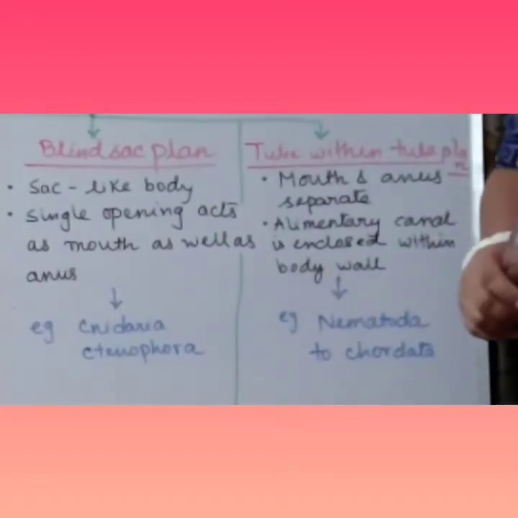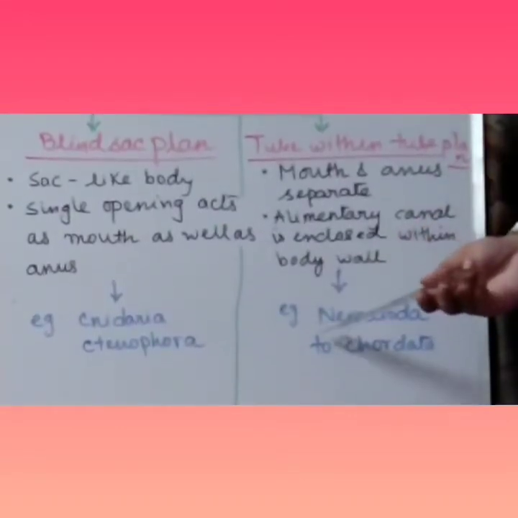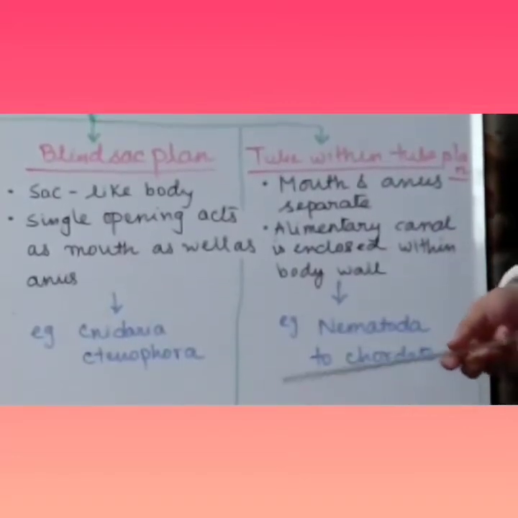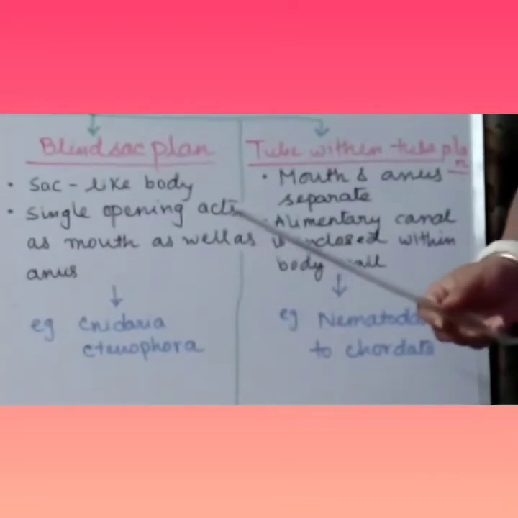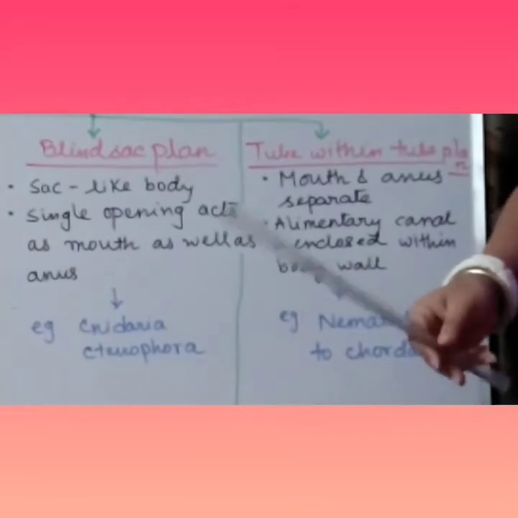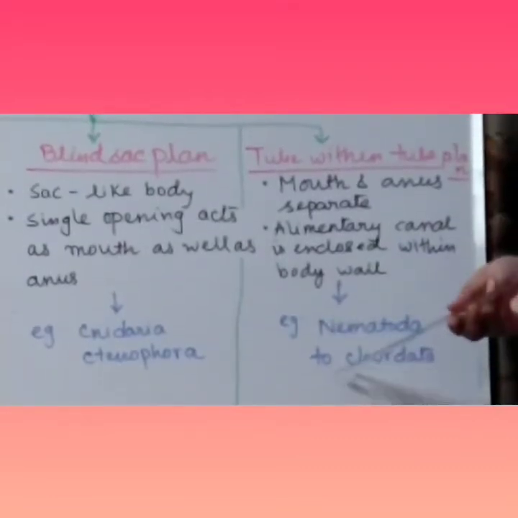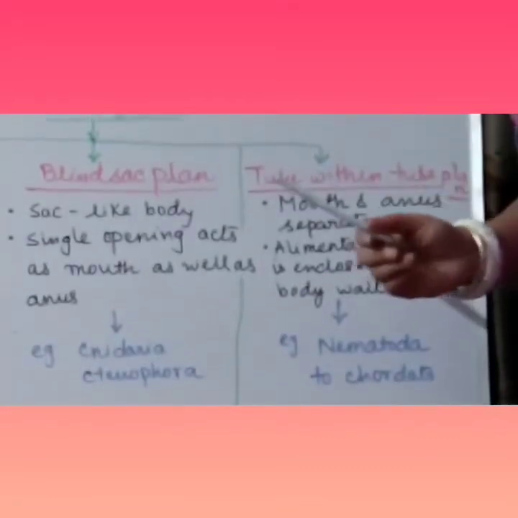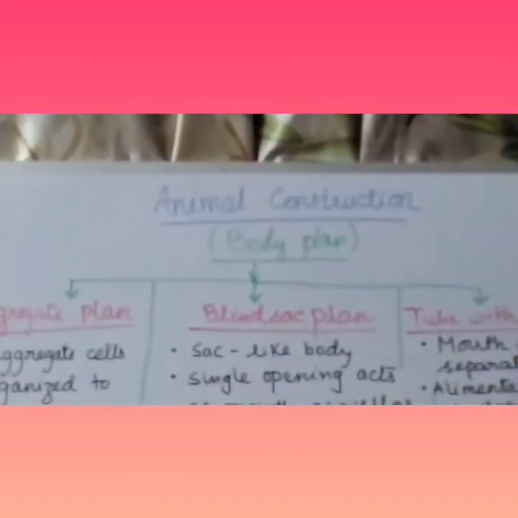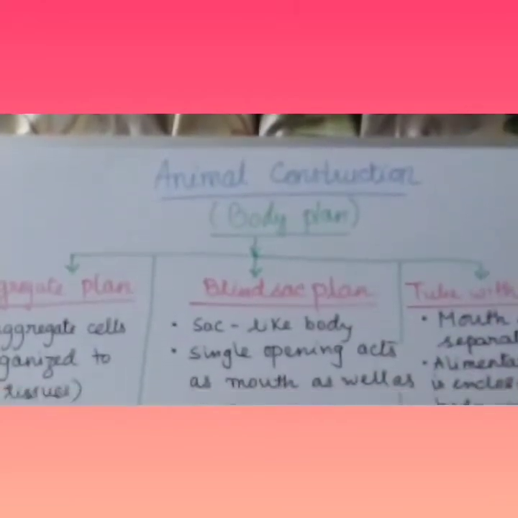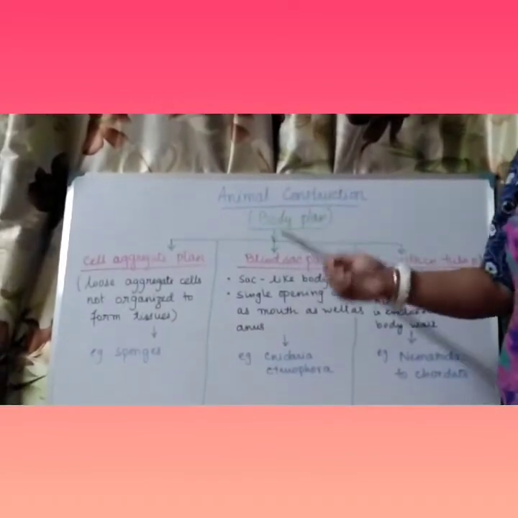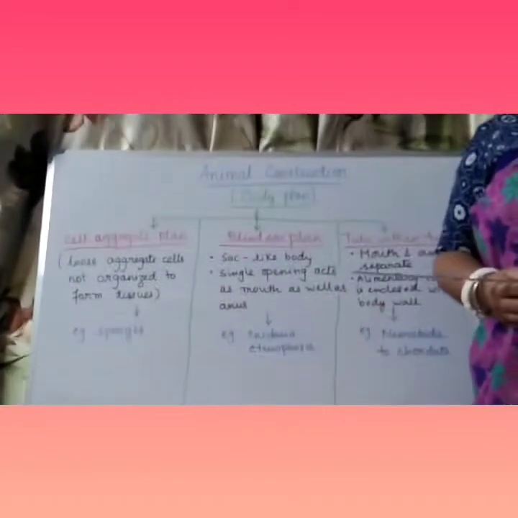That type of organisms are phylum Nematoda, then up to phylum Chordata, all after Nematoda, meaning Arthropoda, Annelida, Echinodermata, up to Chordata, all the phyla are included in this group, the tube within tube. So this is on the basis of body plan and the construction of the body. On basis of this, we have divided the animal kingdom into these three divisions.